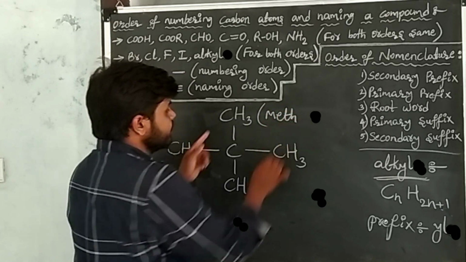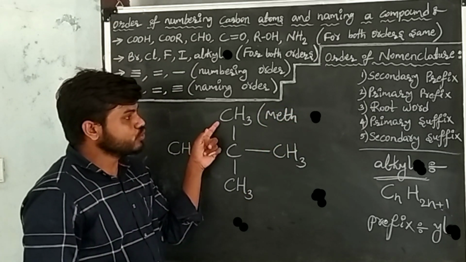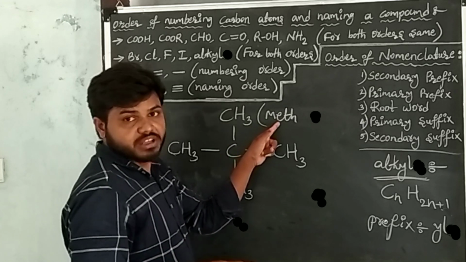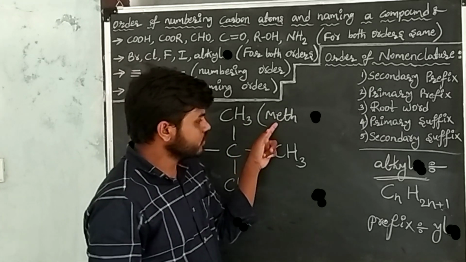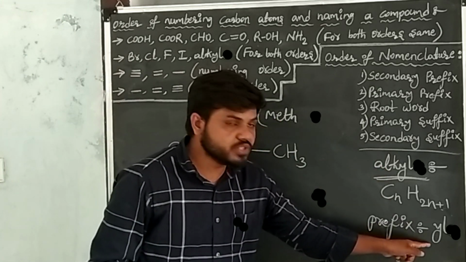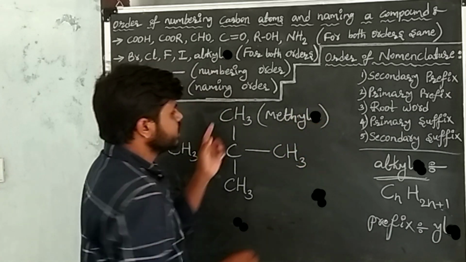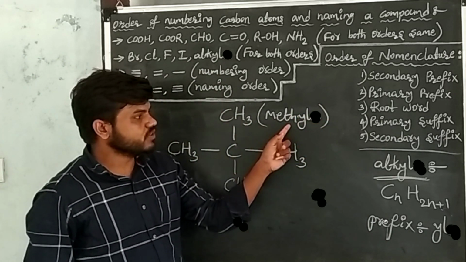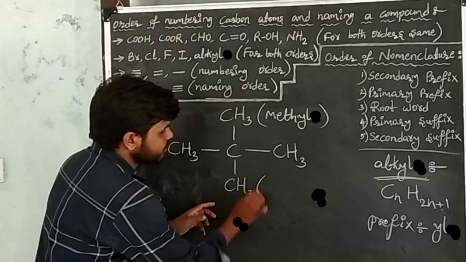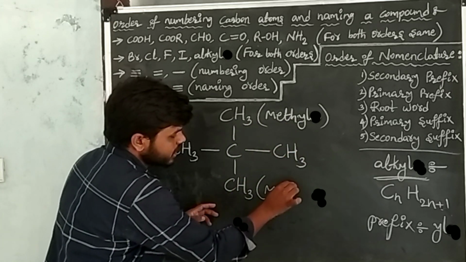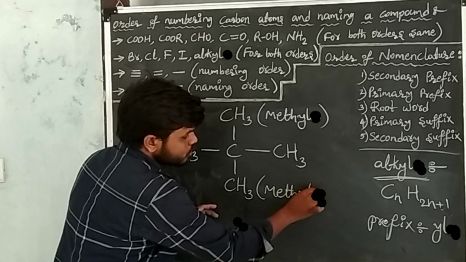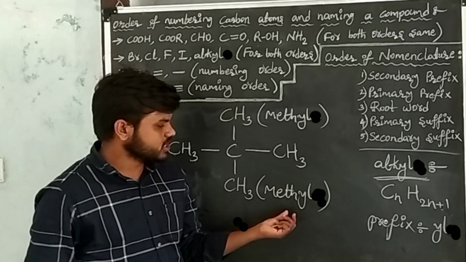Okay. In the given substance, one carbon is there. The root word of one carbon is "meth." After writing the root word, the prefix of the alkyl group is "yl." So the name of the substance is methyl. Here also the name of the substance is methyl. Okay, so two substances are there.